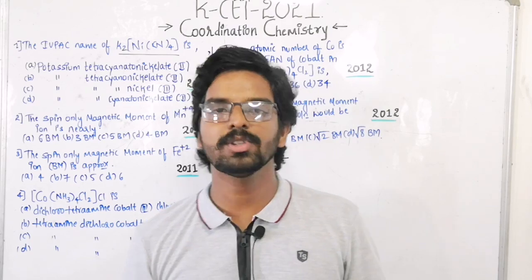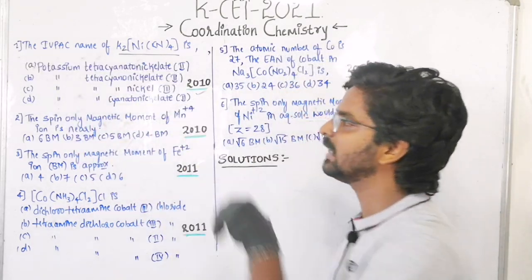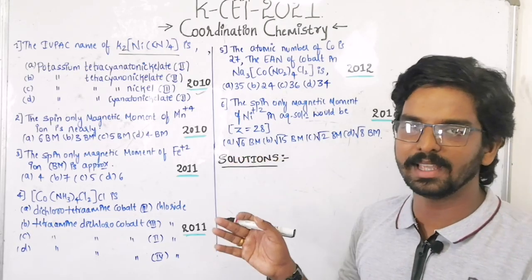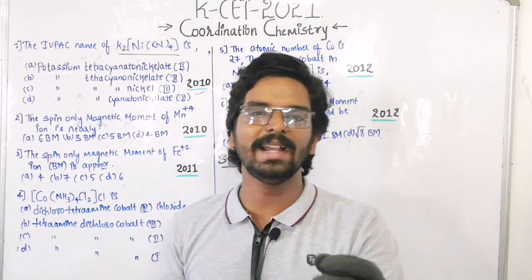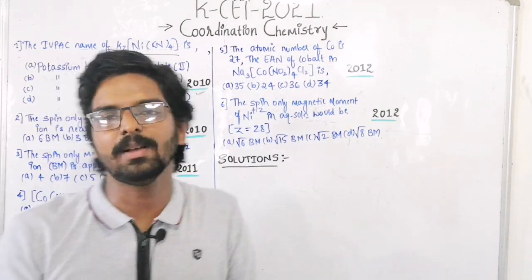Okay, so the first question from 2010 is, they are giving us the what? Write the IUPAC name of a given complex. So they have given the complex there. What you need to do, you just need to write the IUPAC naming. In order to write the IUPAC naming, we have some set of rules.